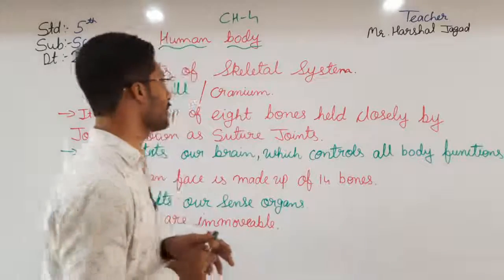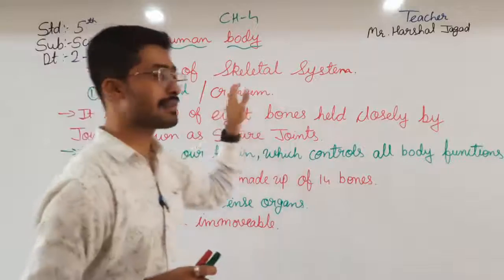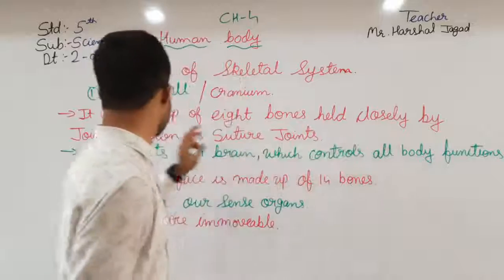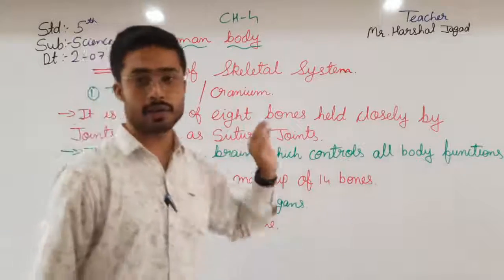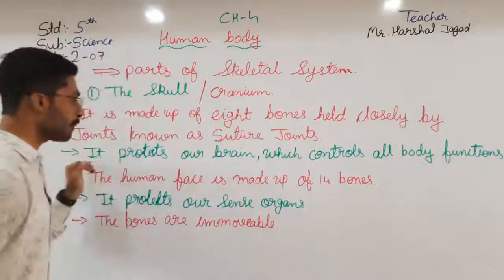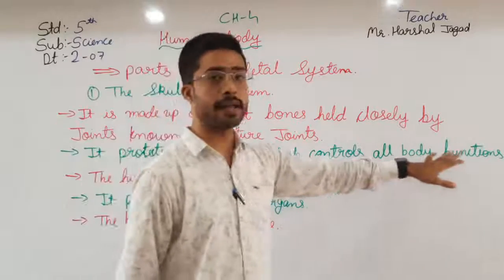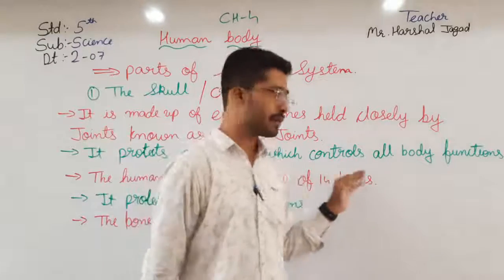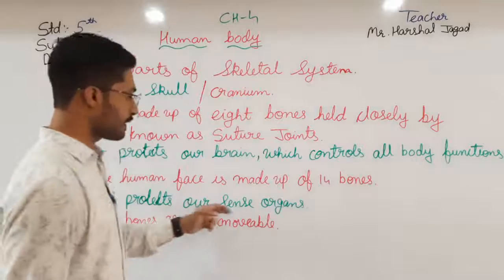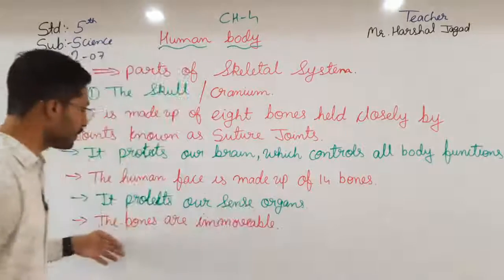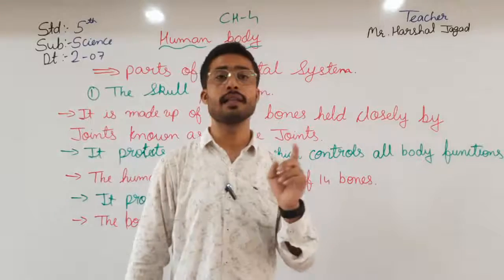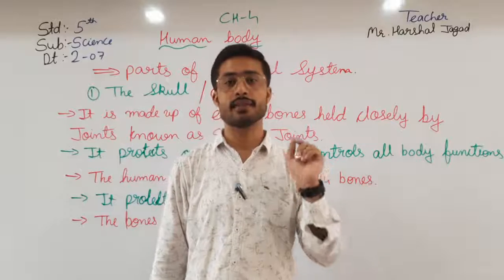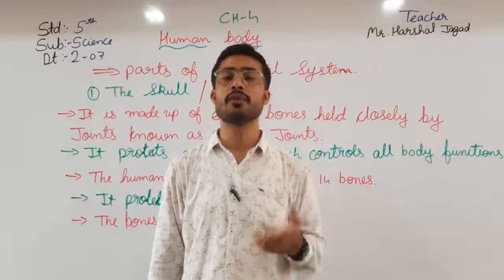Okay, let us revise it again. The skull is also known as the cranium. It is made up of 8 bones held closely by suture joints. It protects our brain, which controls all body functions. The human face is made up of 14 bones and protects our sense organs. The bones are immovable, and the only movable bone in the skull is the lower jaw, which moves to eat and to speak.